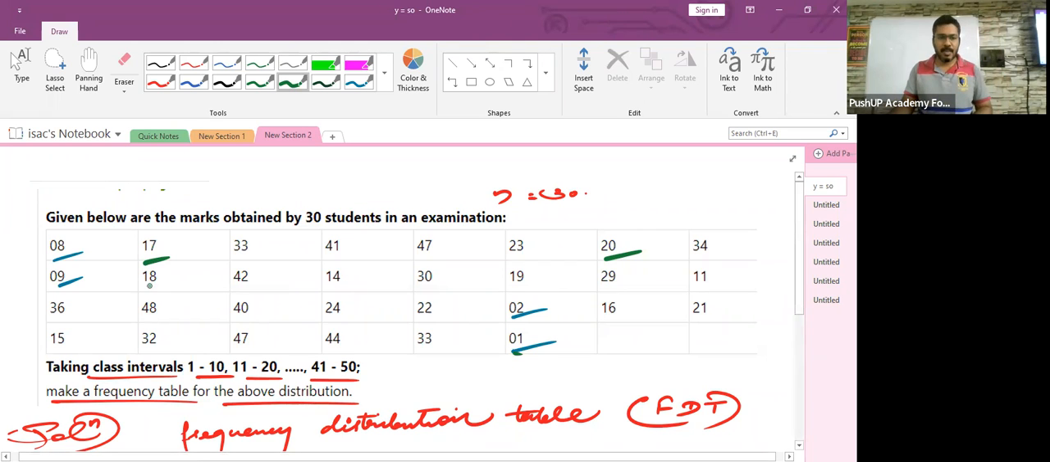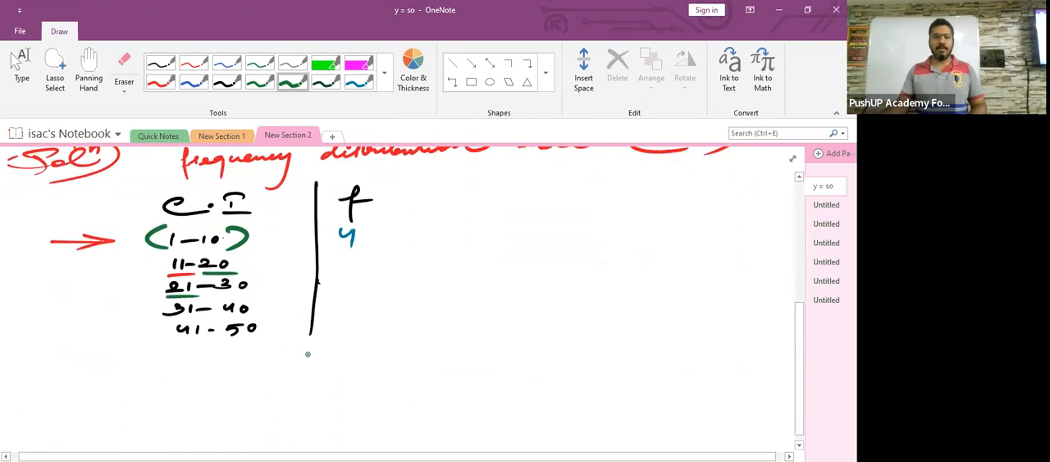Continue, Anisha. Yes, sir. 18. Very good. 14. Very good. 19. Good. 11. Good. 16 and 15. What are the numbers? Okay. So 1, 2, 3, 4, 5, 6, 7, 8. Total 8 are there? Okay, fine. So I'll write here 8. Okay. Now 21 to 30.